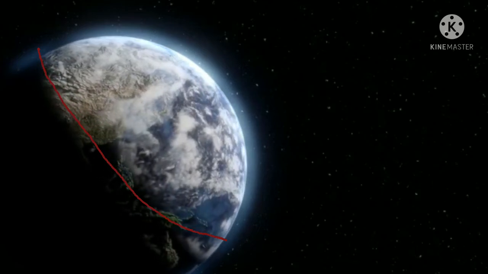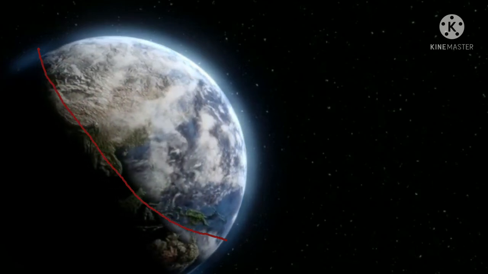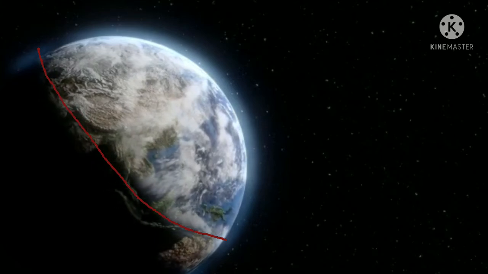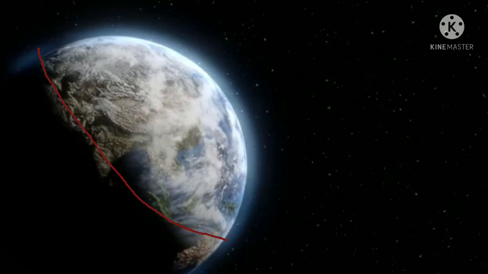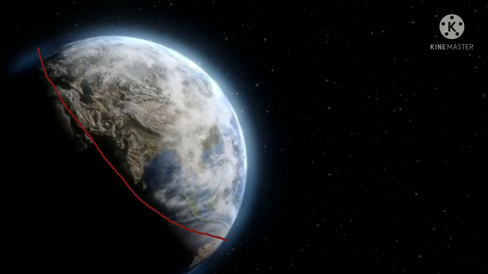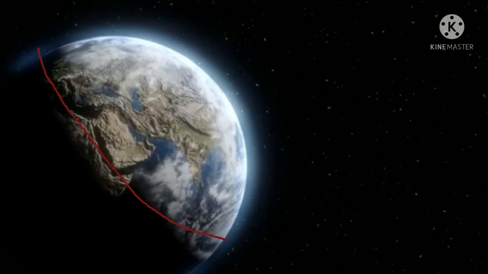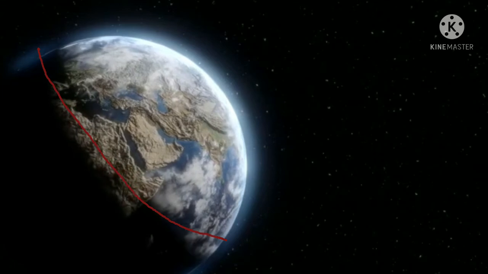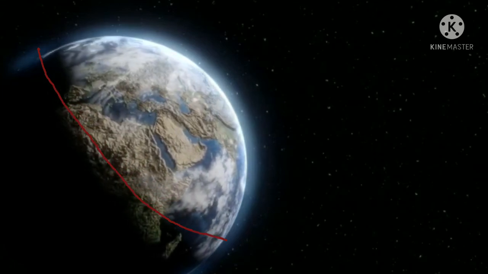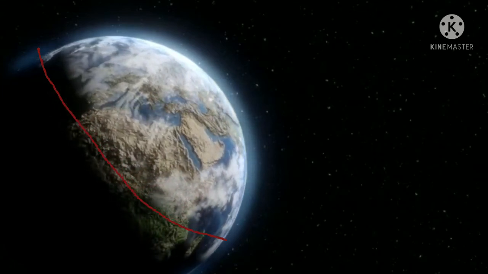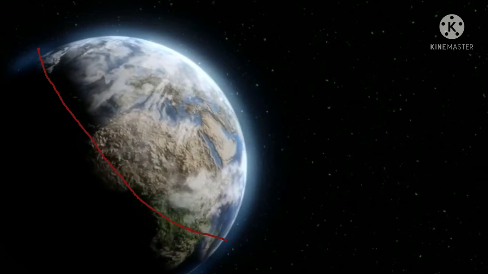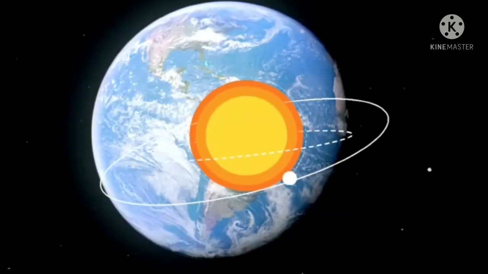Now we talk about circle of illumination. Now this red line which I mark here, the circle that divides the day from night on the globe is called circle of illumination. So this one is circle of illumination.